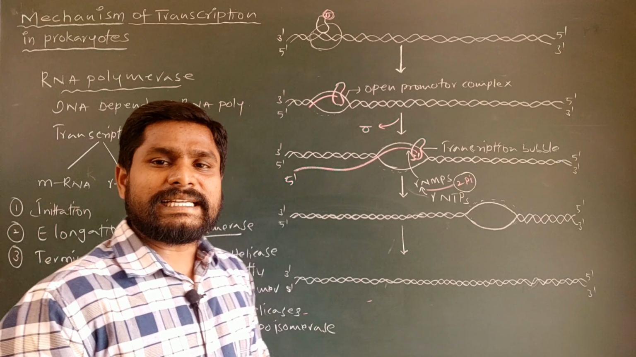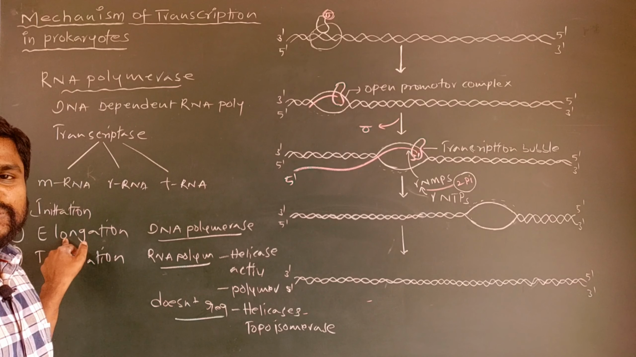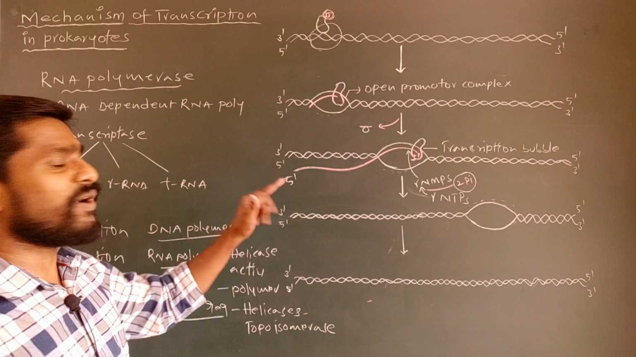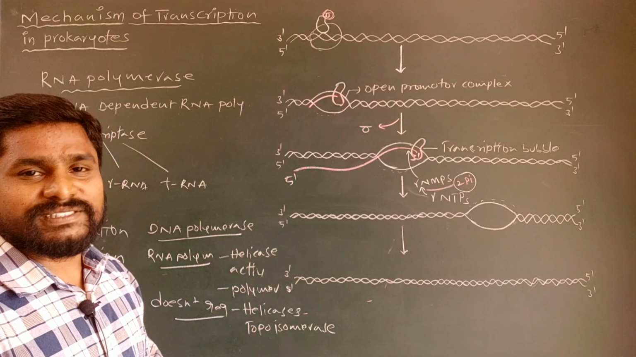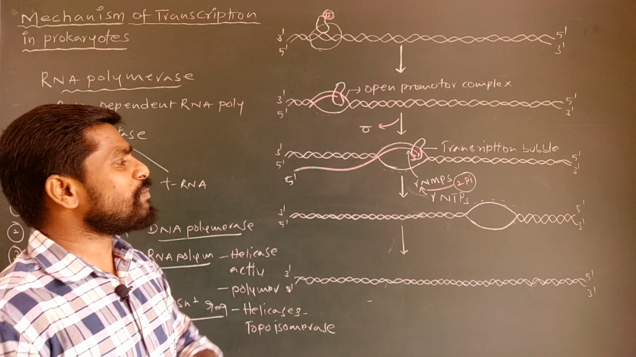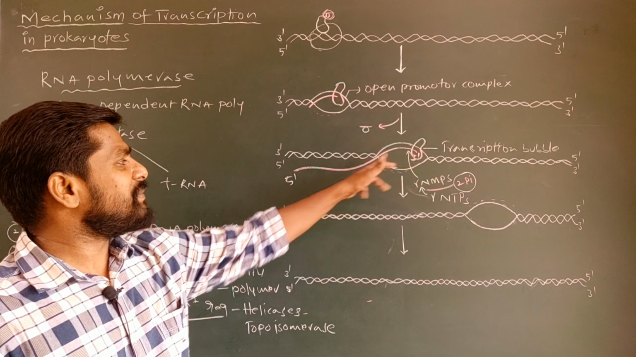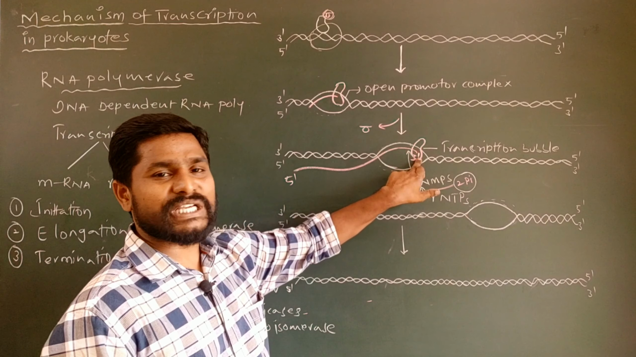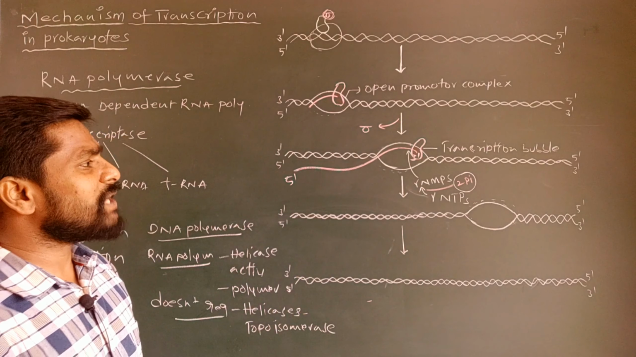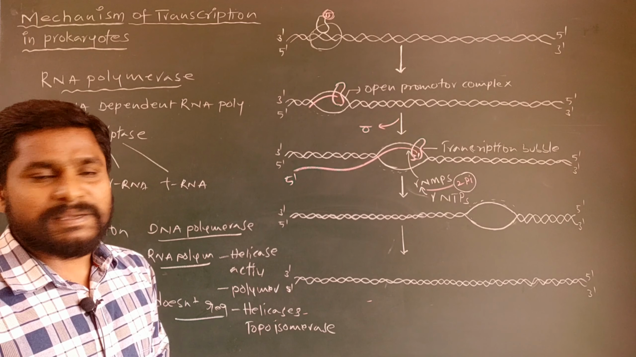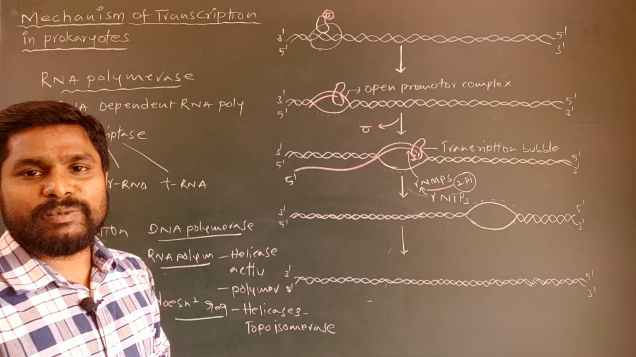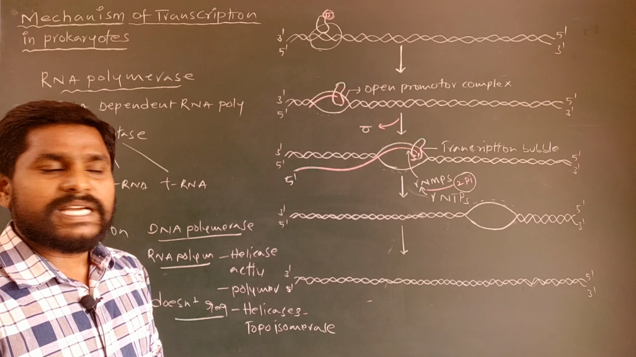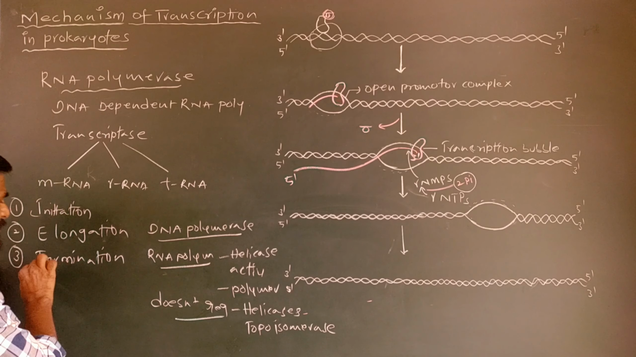So this is about the second step of transcription, that is elongation, where the RNA polymerase core enzyme alone is involved in elongation, where it polymerizes the ribonucleoside monophosphates in 5' to 3' direction for the synthesis of an RNA transcript in 5' to 3' direction on the template of 3' to 5' polarity by moving the transcription bubble in 5' to 3' direction of a transcription unit. And the third event is termination.